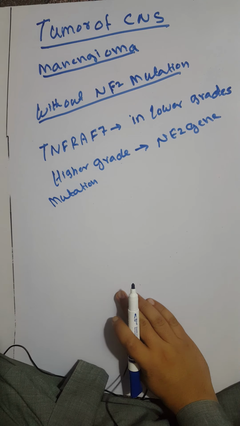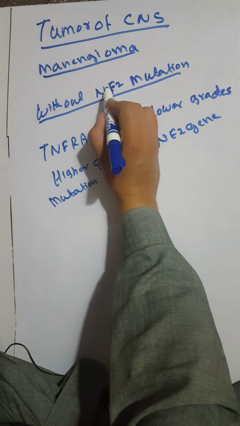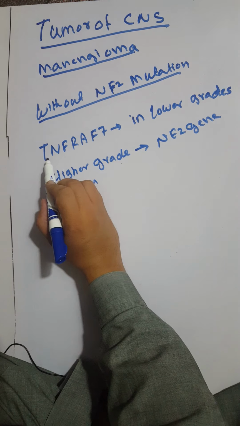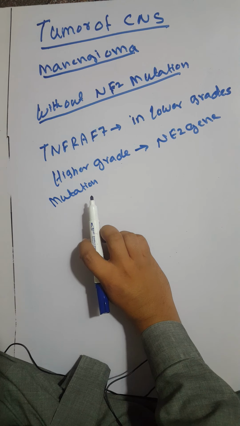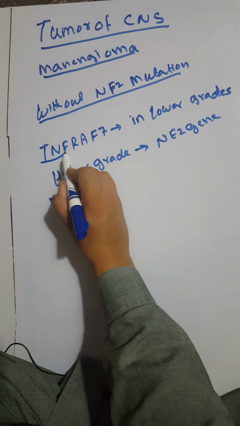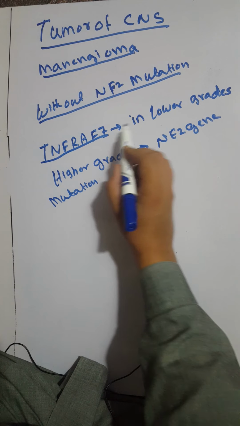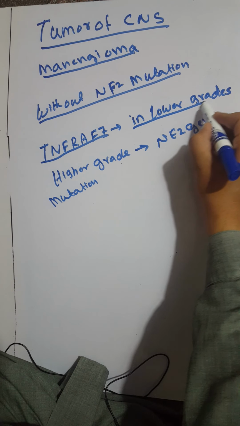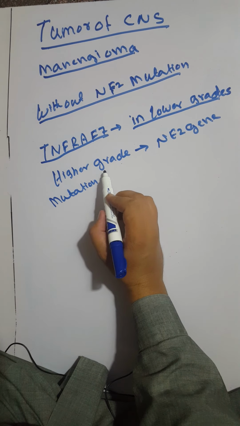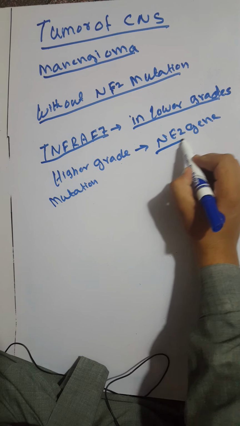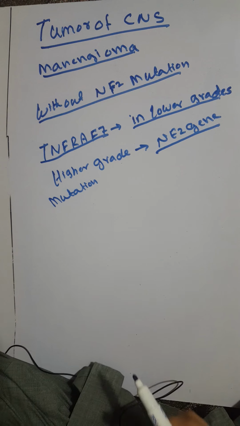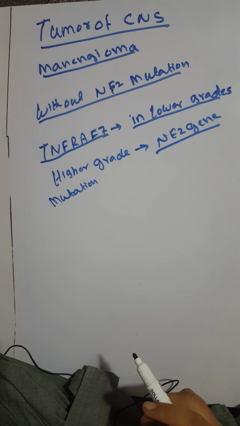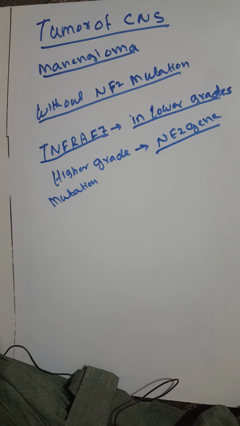Meningioma can occur without NF2 mutation, that are the mutation in the TNF receptor associated factor 7 in the lower grade of meningioma. In the higher grade of meningioma, NF2 gene mutations occur, and in the lower grade of meningioma, TNF receptor associated factor 7 mutation occurs.